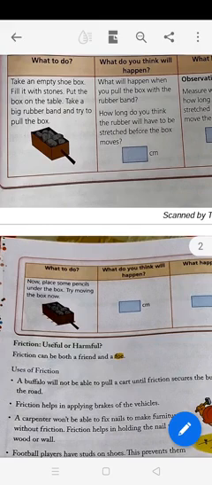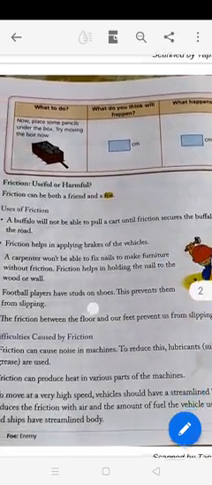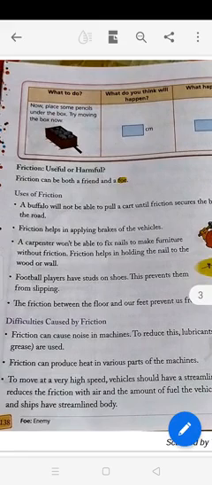It will be easier to move the object if there are some pencils, because there will be less friction. Next, is friction useful or harmful? Friction can be both a friend and a foe. So there are certain advantages and disadvantages of friction. So what are the uses or advantages?